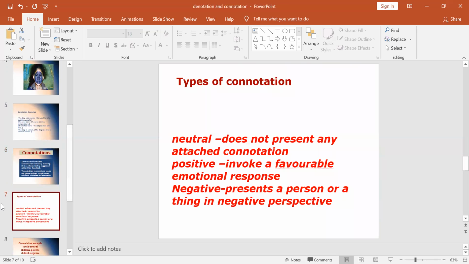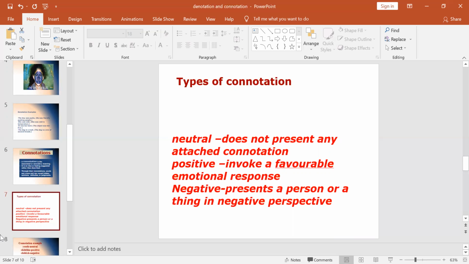Now let us see the types of connotation. Based on the description, connotation can be classified into three: neutral, positive, and negative. Neutral connotation does not present any attached connotation, which means it has no sense of positivity or negativity. The second type is positive connotation.